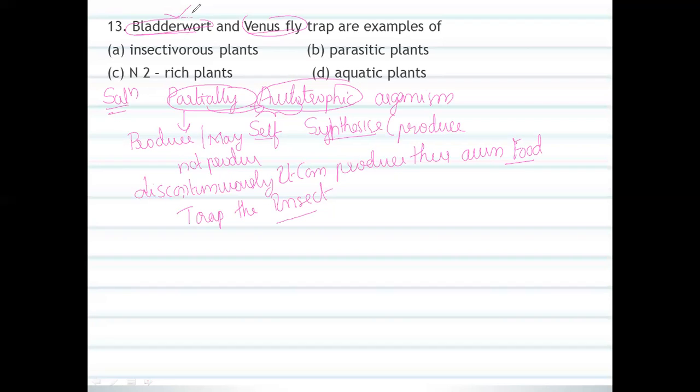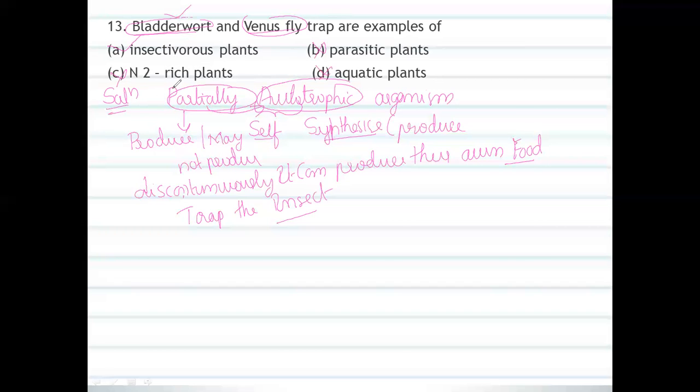So it is one of the insectivorous plants and not a parasitic plant, because it kills insects. So because of that, option A is the correct option. The pitcher plant is also one of the best examples. Not parasitic, insectivorous; not an N2 rich plant, and aquatic plant is also wrong.